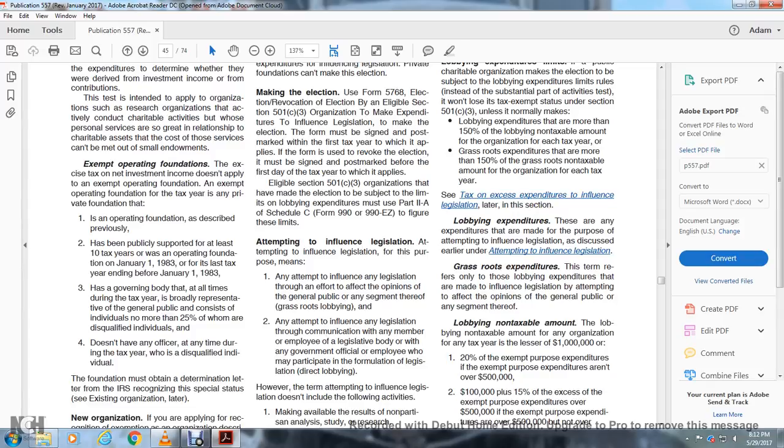Lobbying expenditure: any expenditure made for the purpose of attempting to influence legislation, as discussed earlier. Grassroots expenditure: the term that refers to only the lobbying expenditures made to influence legislation by attempting to affect the opinion of the general public or a segment thereof.